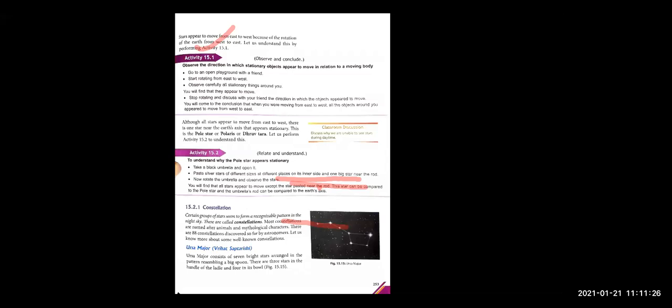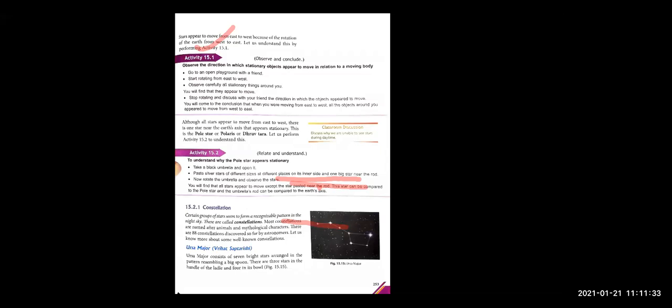So 1 light year is about 9.46 into 10 to the power 15 meters. See how many zeros you are going to put with 9.46: 15 zeros, right? So it is a huge distance. It is the distance traveled by light in 1 year, which is called a light year. Very, very important, children. Please mark that part, right?